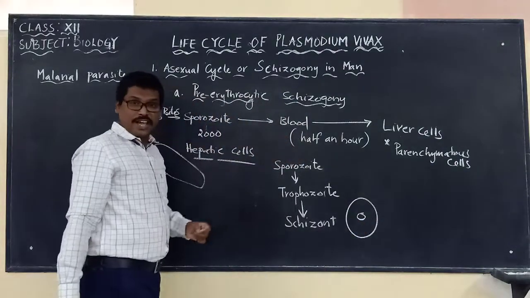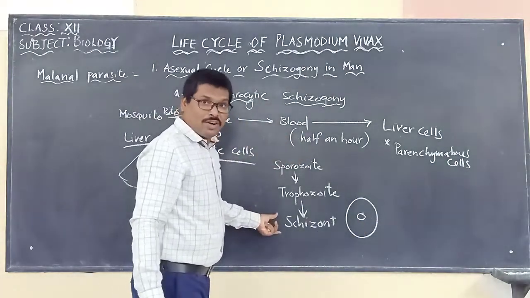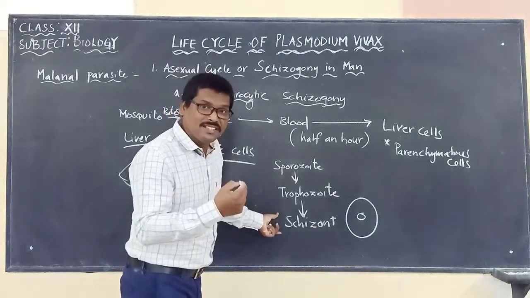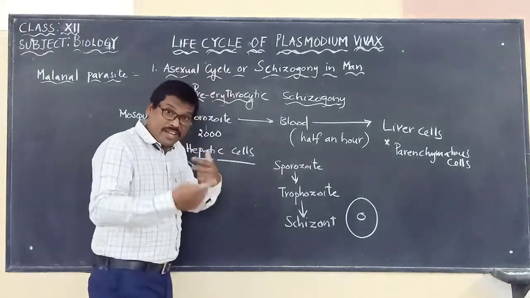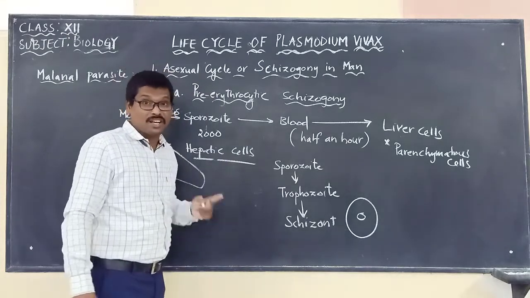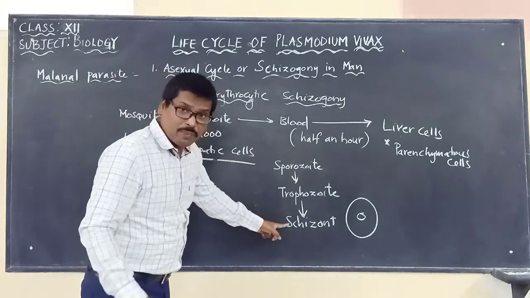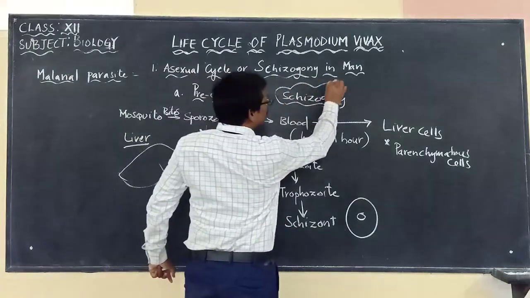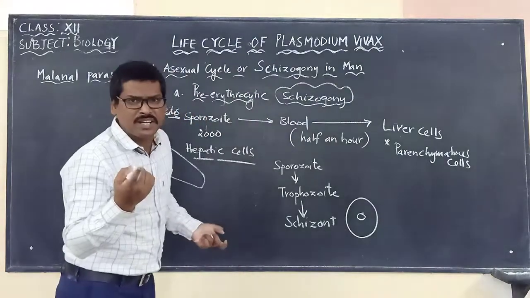This schizont, which has increased in size and has a nucleus, is called the mother cell, which will now undergo asexual reproduction. When the schizont undergoes asexual reproduction, what do we call it? Schizogony. What do you mean by the word schizogony?